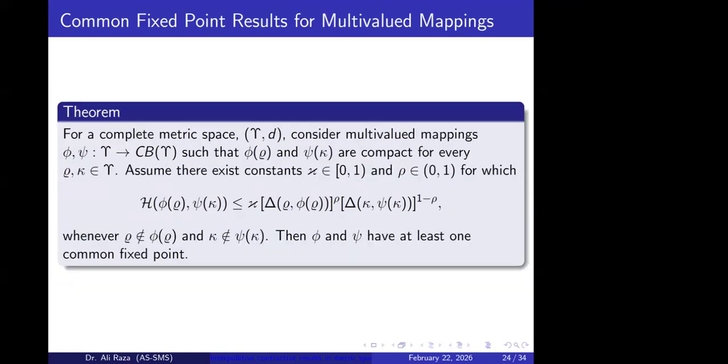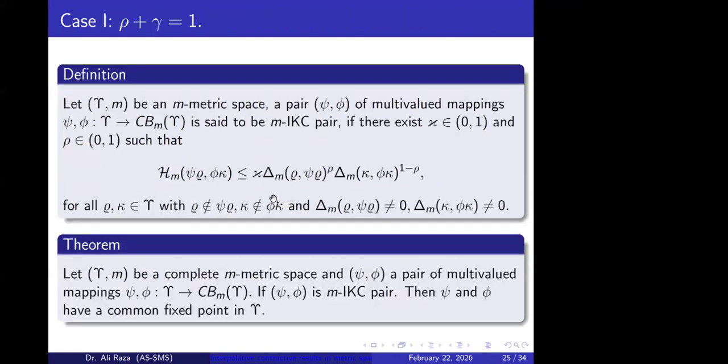I think this is a mistake. I think here we have a single valued result basically. Okay, so here is the case when we have a pair of mappings. This pair of mappings is said to be an interpolative Kannan type contraction pair if it satisfies this condition, and it has a common fixed point if we are talking about a complete metric space.